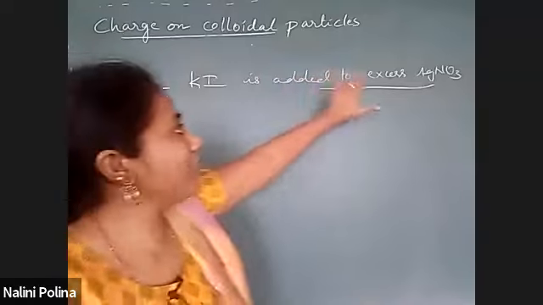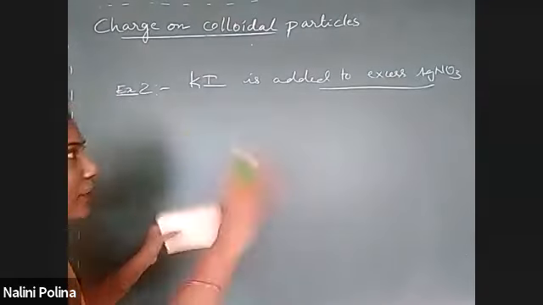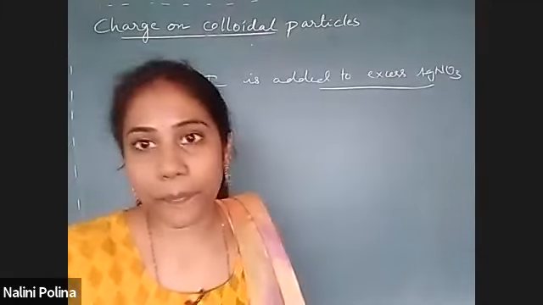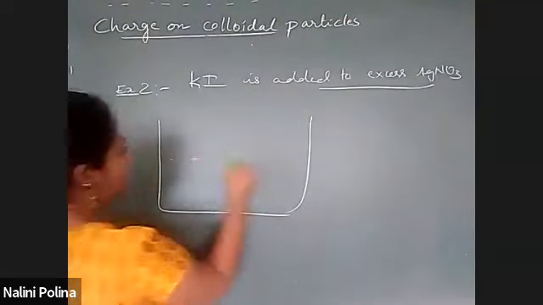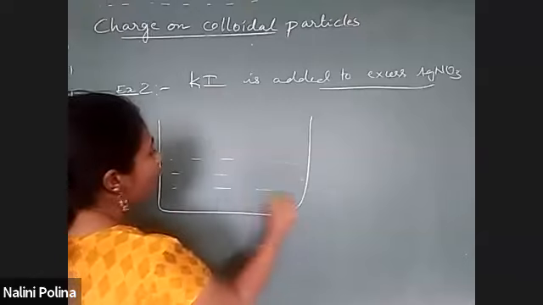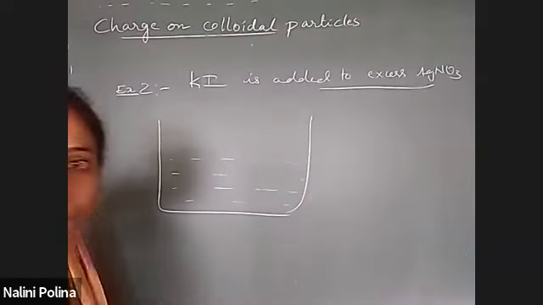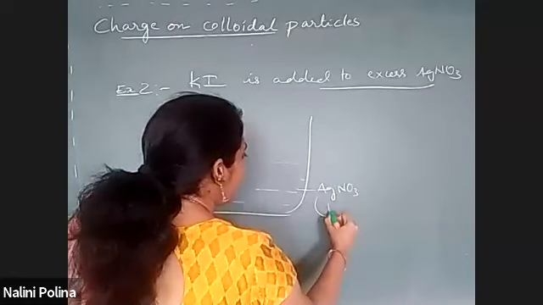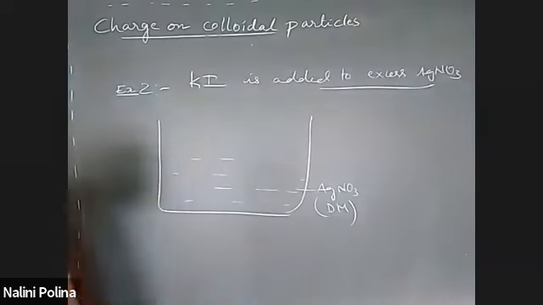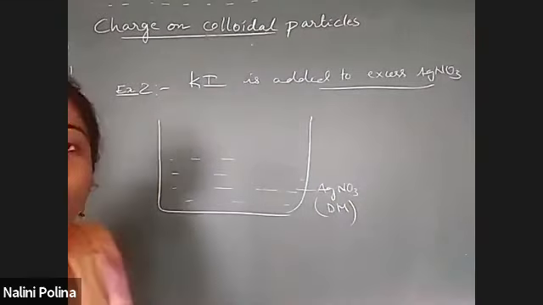KI is added to excess AgNO3. Can you tell me which is the dispersion medium here? Say in a beaker, what can be taken as the dispersion medium? Yes, very good. AgNO3 can be taken as the dispersion medium. Then I have added little of KI. Can you write the reaction?